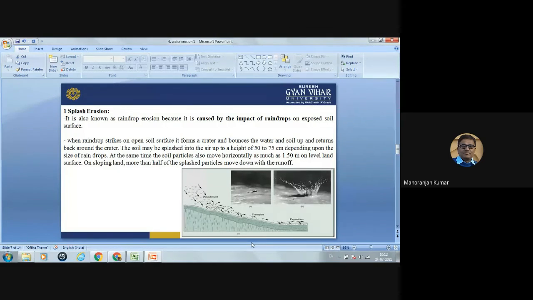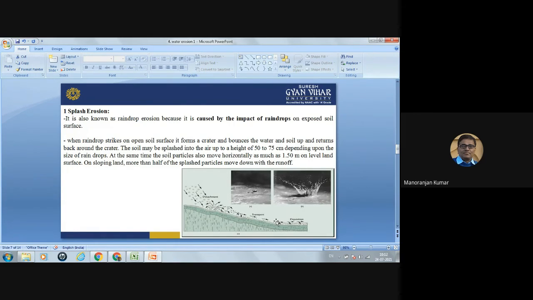Here in the picture, you can see the soil is detached from its place due to the impact of the raindrop, and that soil particle is transported and deposited at some other places. Okay. So this splash erosion is also known as raindrop erosion because it is caused by the impact of a raindrop on exposed soil surface.